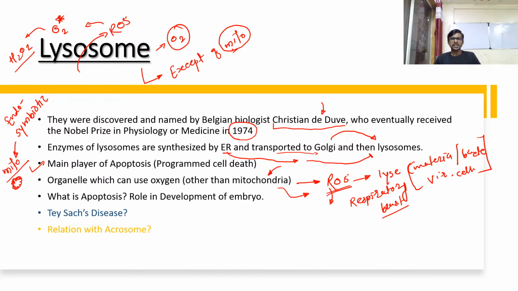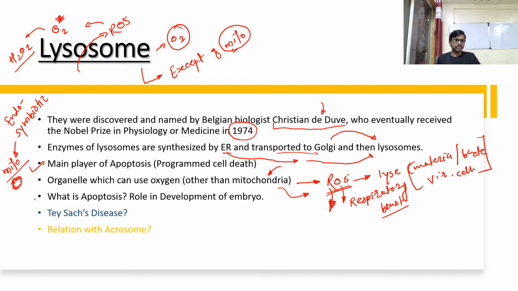Sometimes the lysosome does not have enough machinery, or sometimes it has enough machinery, but it is still necessary to digest or lyse that particular bacteria within a minute or very little time. That time ROS helps to digest that bacteria. These reactive oxygen species are highly reactive, so they can make a hole in the membrane, and the bacteria lose their integrity, and because of that it is easy to digest that bacteria. That's why lysosome uses oxygen to synthesize ROS, reactive oxygen species.